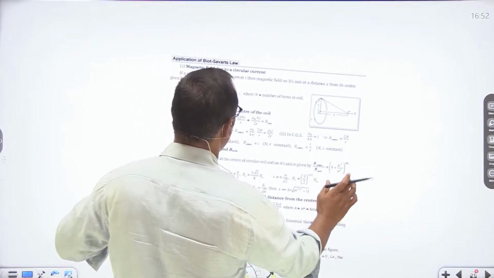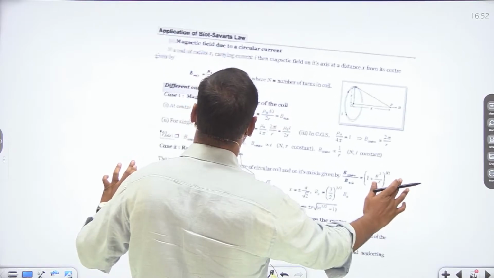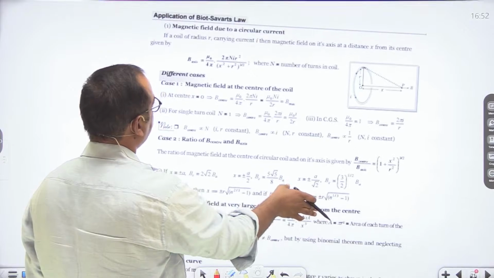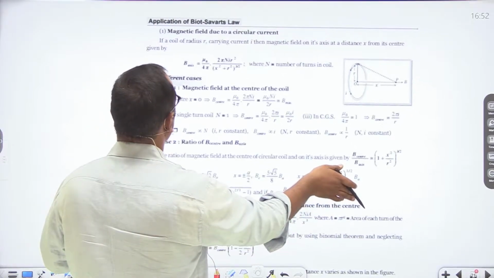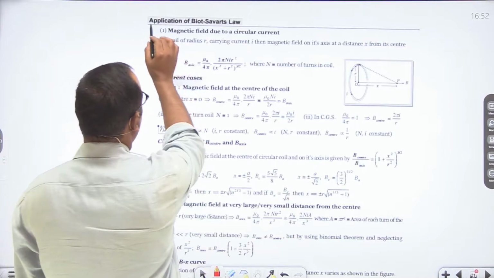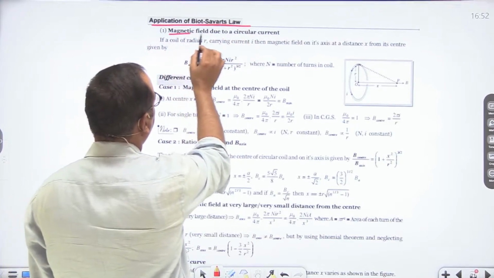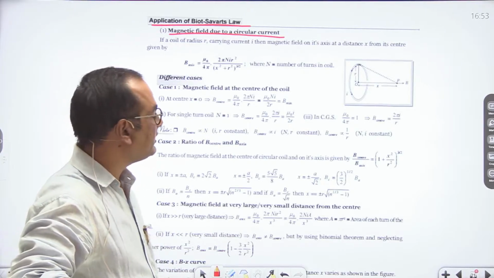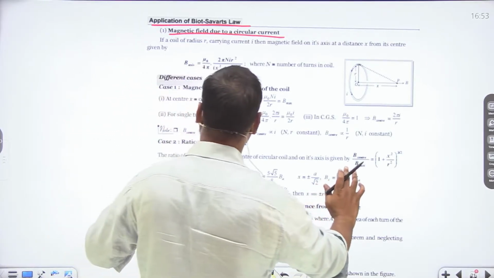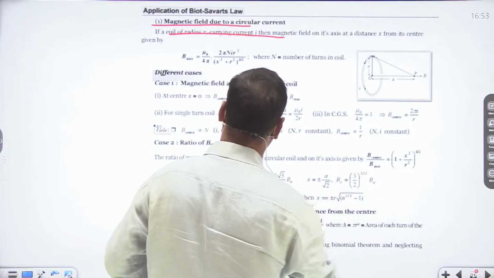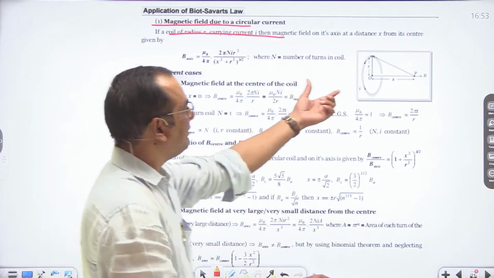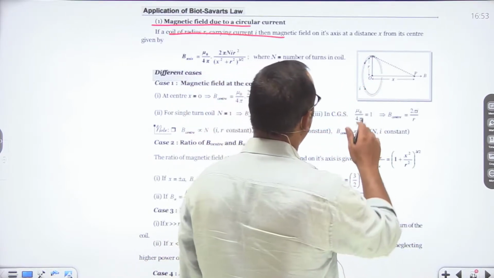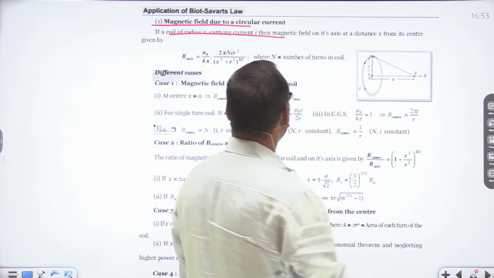Then applications of Biot-Savart law. The first application is the magnetic field due to a circular current. If we have to find the magnetic field due to a circular current, then this magnetic field can be found with the help of Biot-Savart law. So let us say we have a circular current carrying coil of radius small r, and we have to find the magnetic field at x distance from its center.